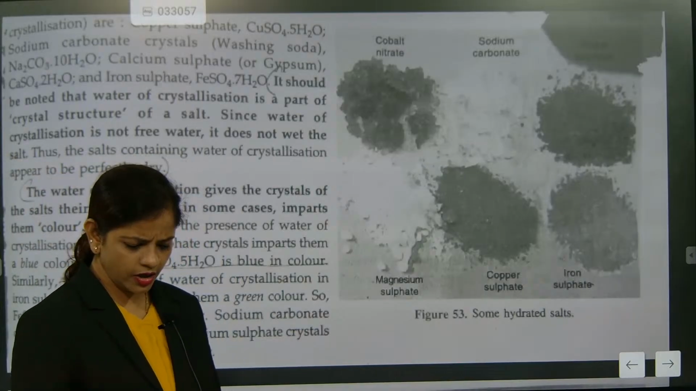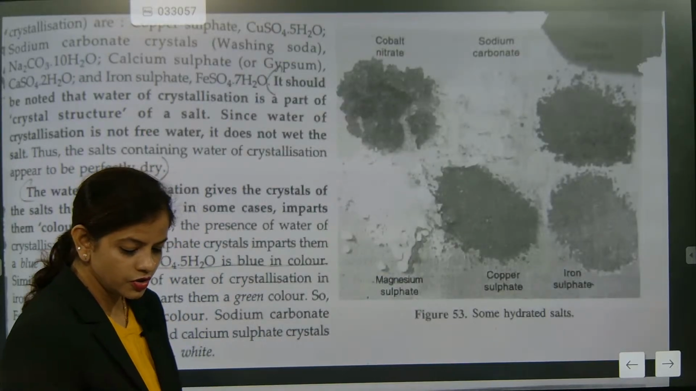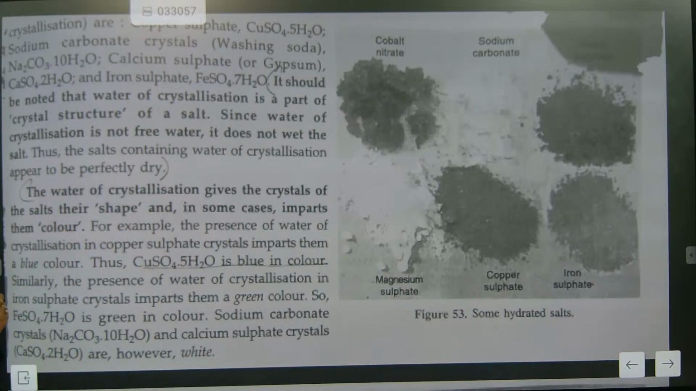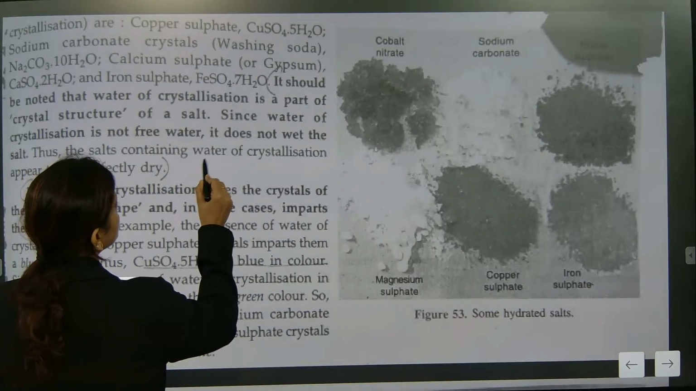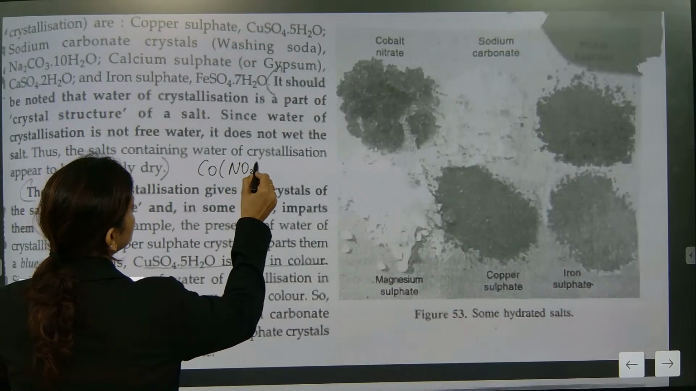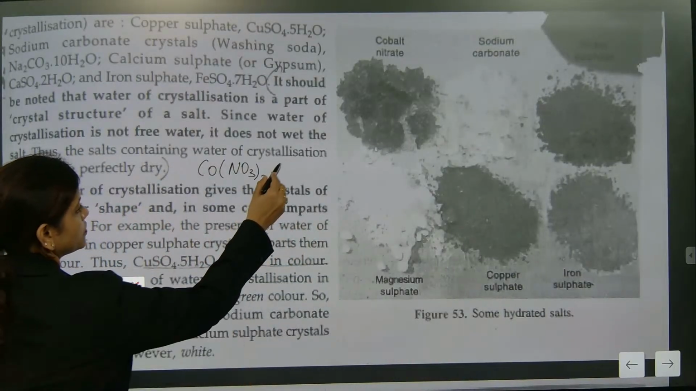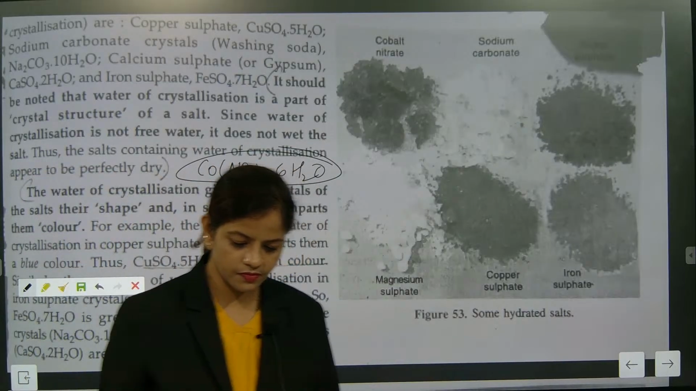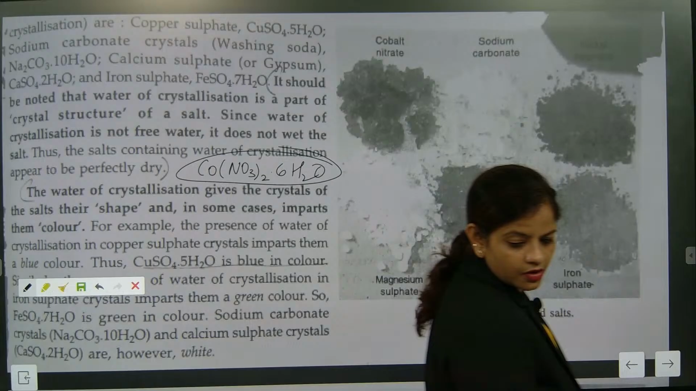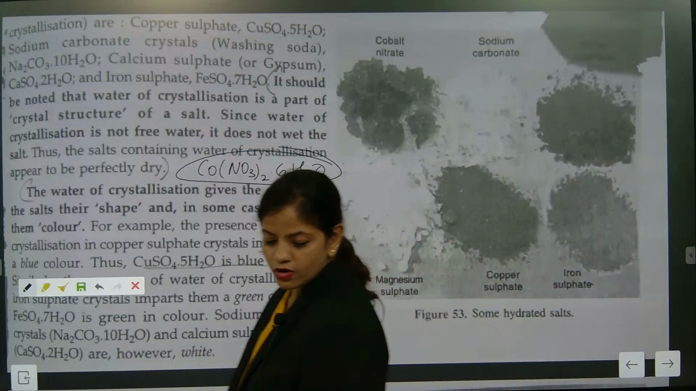Cobalt nitrate: Co(NO3)2·6H2O. This is the cobalt nitrate formula. Note down the cobalt nitrate formula, Co(NO3)2·6H2O. This is exactly the formula for cobalt nitrate.